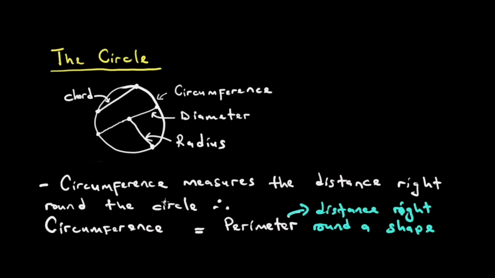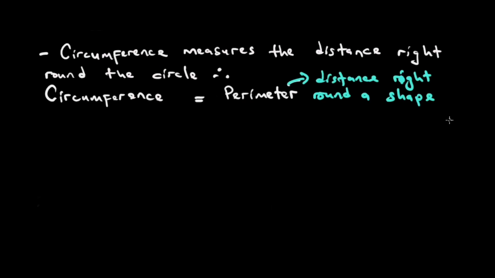Since we defined the circumference as a measure of the distance right round the circle, it means the circumference and the perimeter are the same thing. So a question can come asking for the circumference of a circle. A question can also come asking for the perimeter of the circle. You just have to take note and know that the words circumference and perimeter are used interchangeably. Let us elaborate more on the perimeter or circumference of a circle.